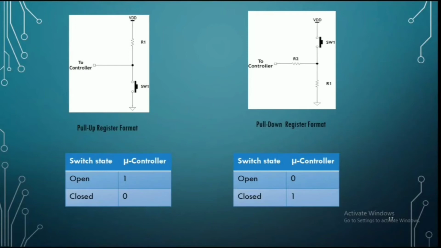Suppose if the switch state is open, the microcontroller gets a VDD voltage. If the switch is closed in the pull-up resistor format, the microcontroller does not get any supply. Whereas in pull-down resistor format, when the switch is open, the microcontroller doesn't get any voltage. When the switch is closed in pull-down resistor format, the microcontroller gets the voltage from VDD.